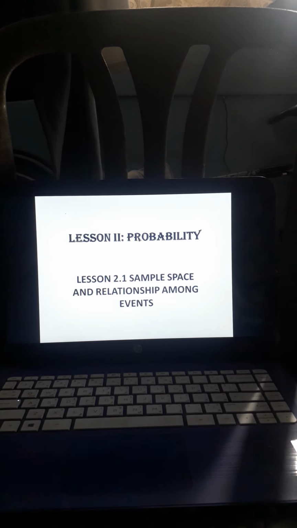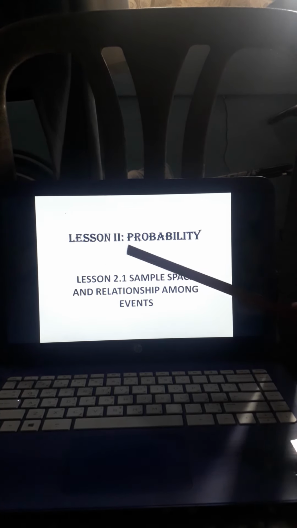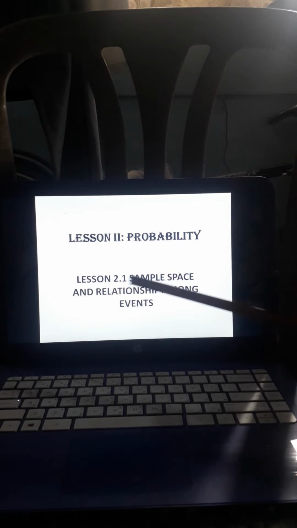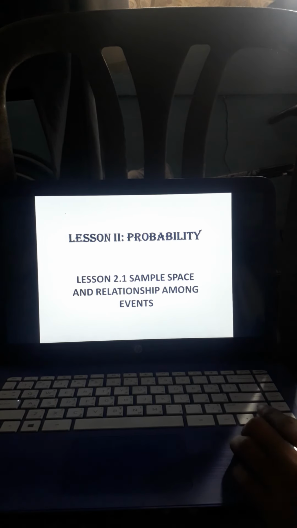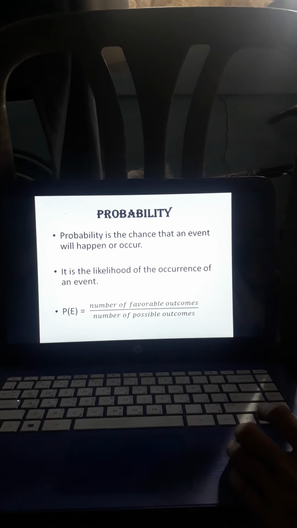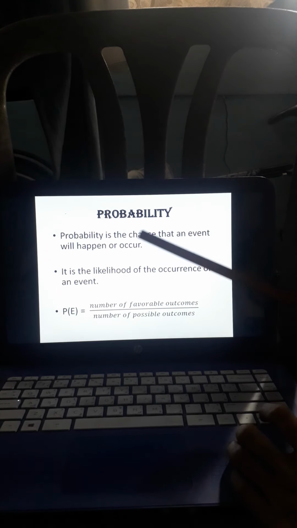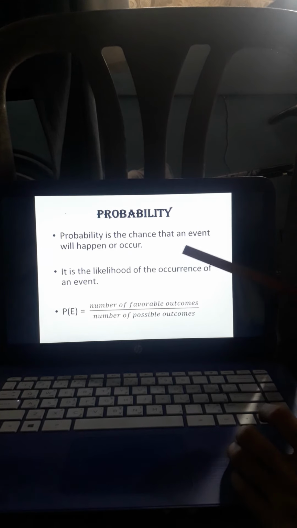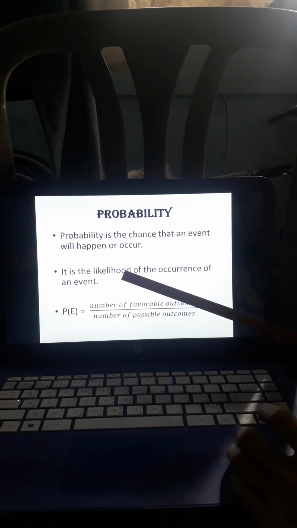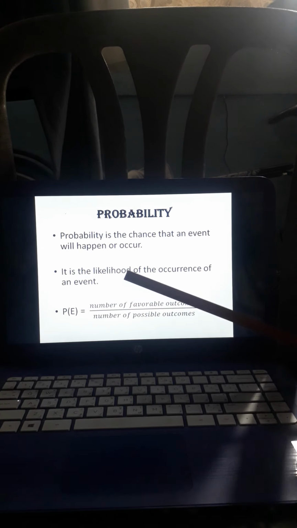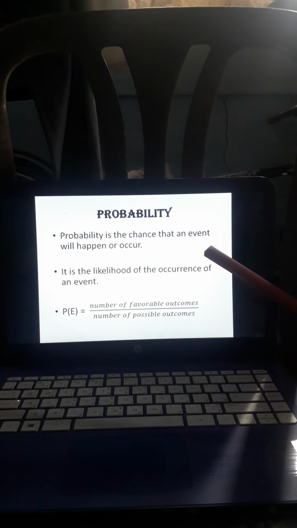Okay, so our lesson for today is all about Lesson 2, Probability. The first topic, Lesson 2.1, is all about sample space and relationship among events. Let us first define what probability is. Probability is the chance that an event will happen or occur, or it is the likelihood of the occurrence of an event. Kapag probability, ito yung chance na yung isang bagay or yung pangyayari ay magaganap.